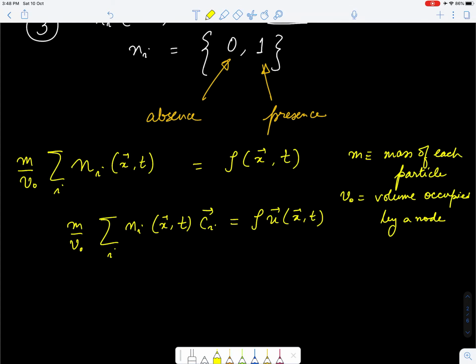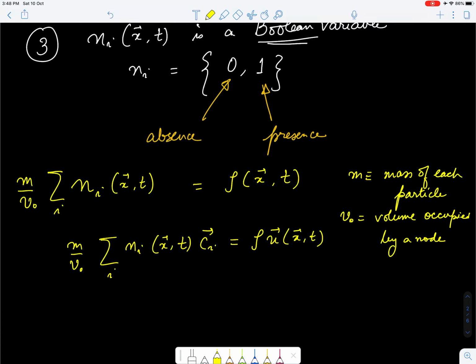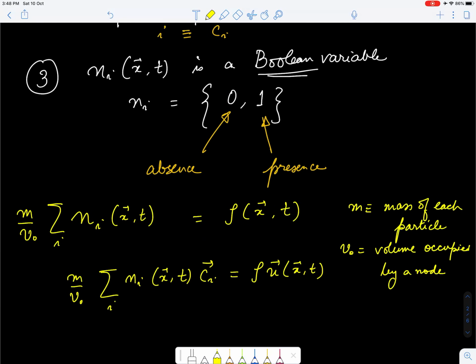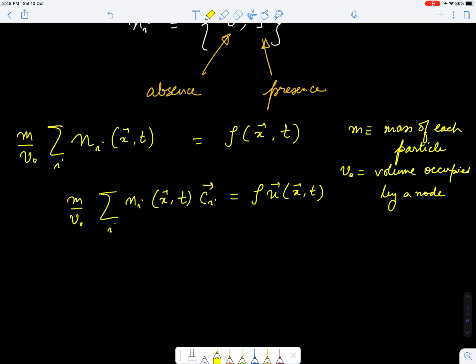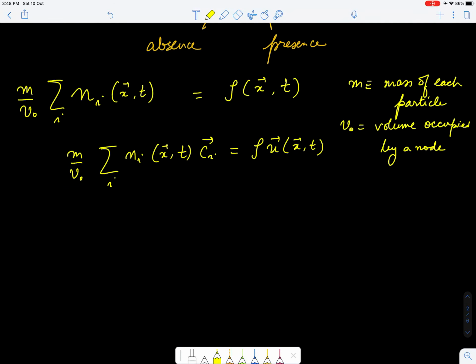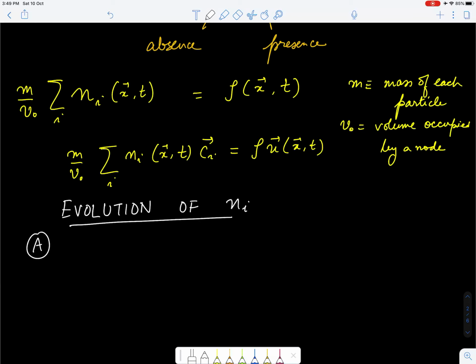Now this is how we can obtain, through this game of billiards or pool, whatever you want to say, some macroscopic variables. But then we need to look at the evolution equation, or the evolution of this variable. And the evolution happens through two steps.